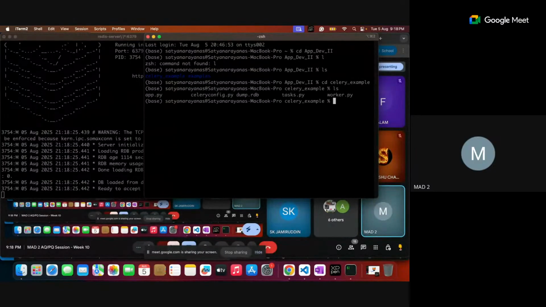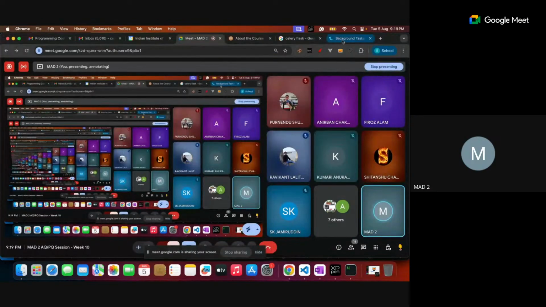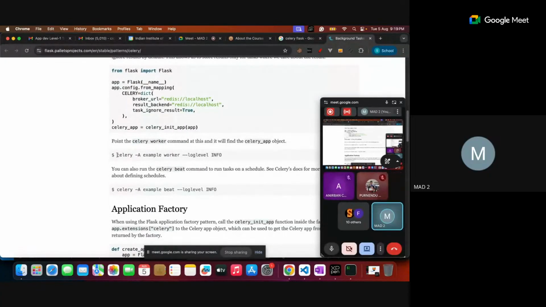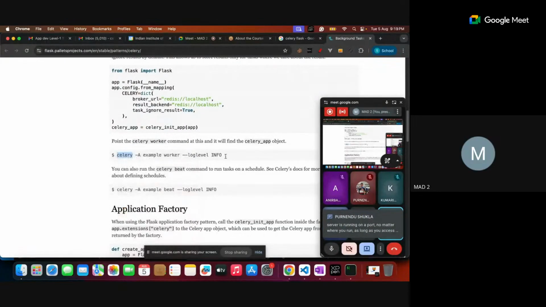So in this, I'm trying to start my Celery also. I don't remember the command. Maybe you have a predefined command. Yeah, here it is. You can see this command. Are you able to find my documentation?